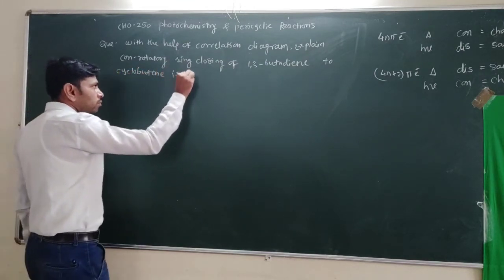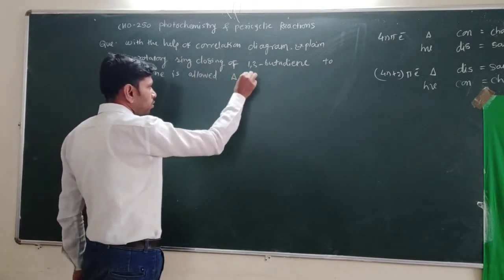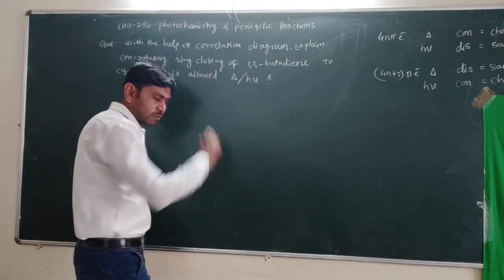Is it allowed thermally or photochemically? That we have to find out here.